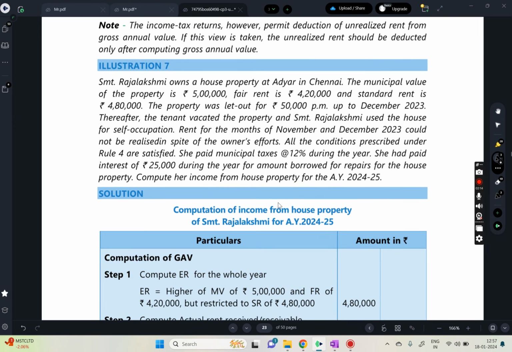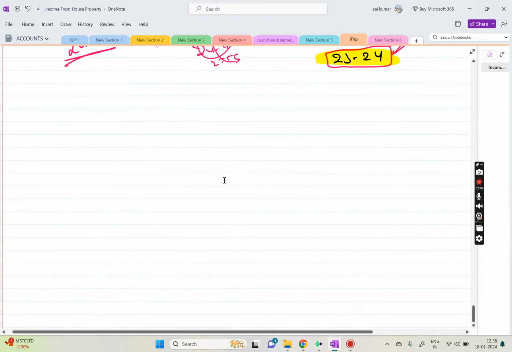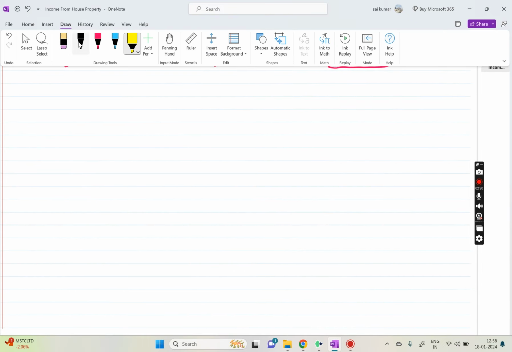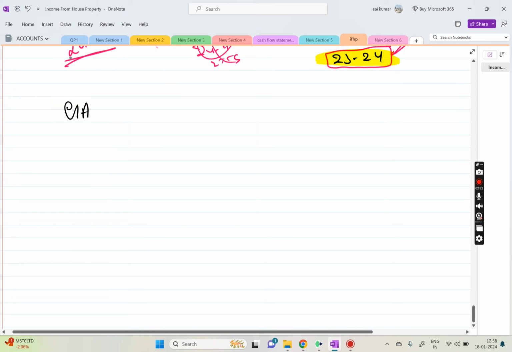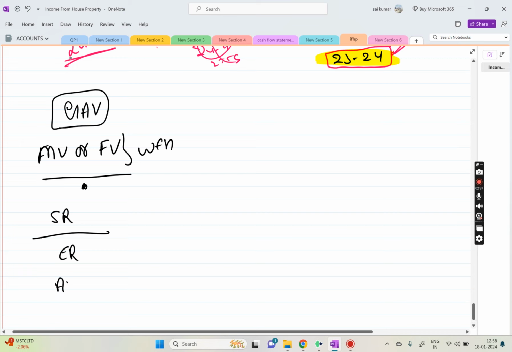And the unrealizable value you can do in two ways. Normally, while you are calculating the GAV, you take the municipal value or fair value, whichever is higher. You will get one figure, you compare it with the standard rent, then you will get the expected rent. Then you compare it with the actual rent received or receivable minus unrealized rent, and you will get the GAV.